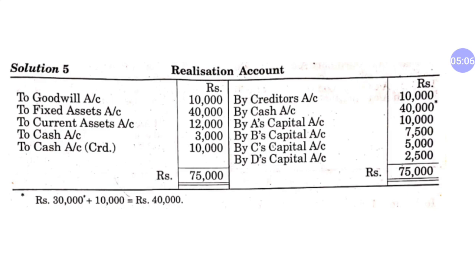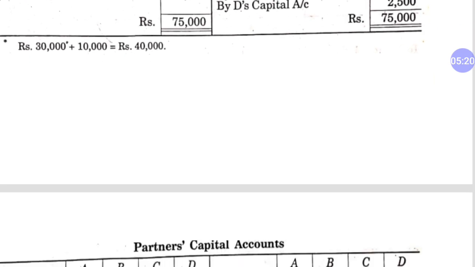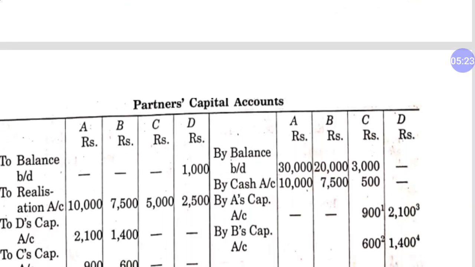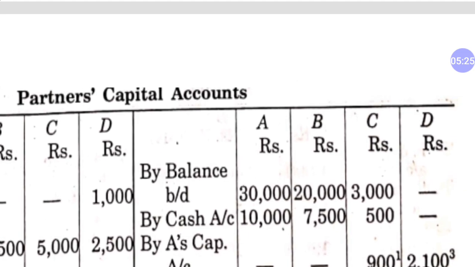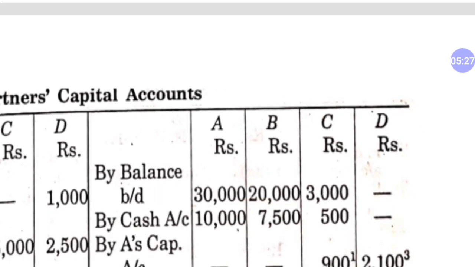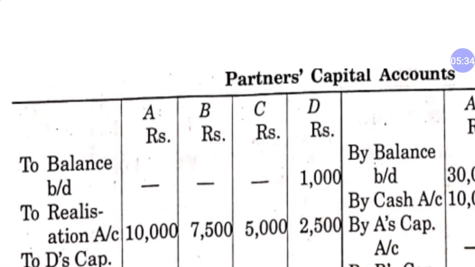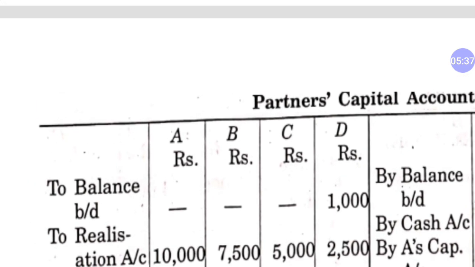So this is how we calculate the division of realization loss amongst the partners in their profit sharing ratio. Now we have to make the partners' capital account. First of all, we will transfer the balances of the partners' capital. As you can see, by balance b/d, A's capital balance was rupees 30,000, B's 20,000 and C's 30,000, while D's capital balance was given on the asset side, it is 1,000 only.